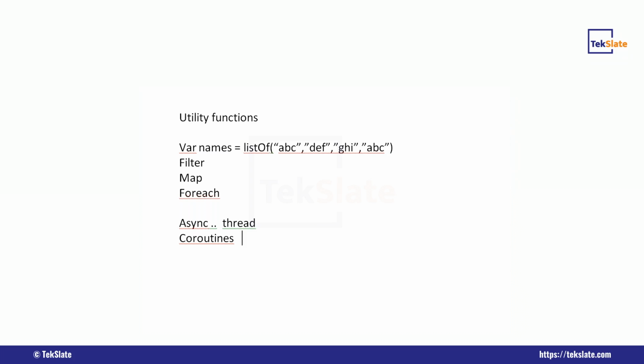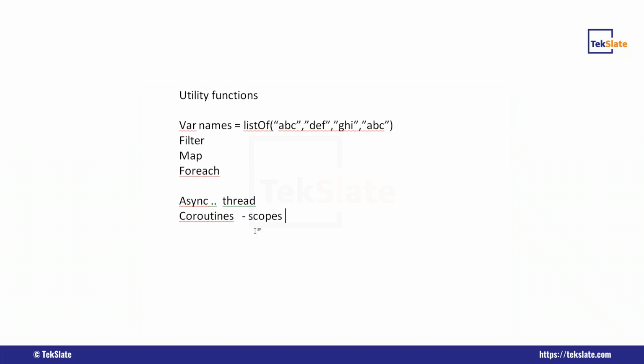And we have scopes with coroutines, which is a very important point. We have the global scope, IO scope, and lifecycle scope. Wherever you want, according to the requirement, you can use coroutines with the scopes. We can achieve async programming with coroutines, and we use suspend functions.